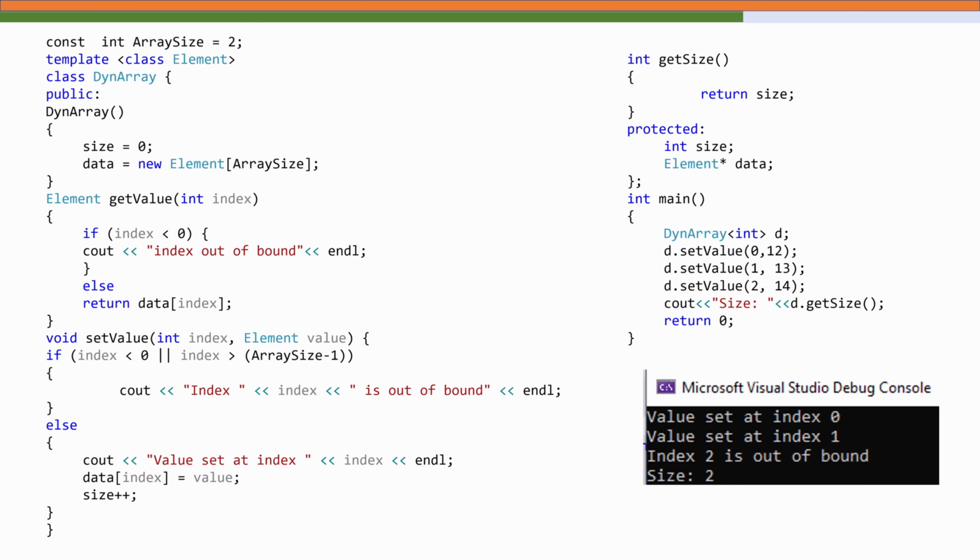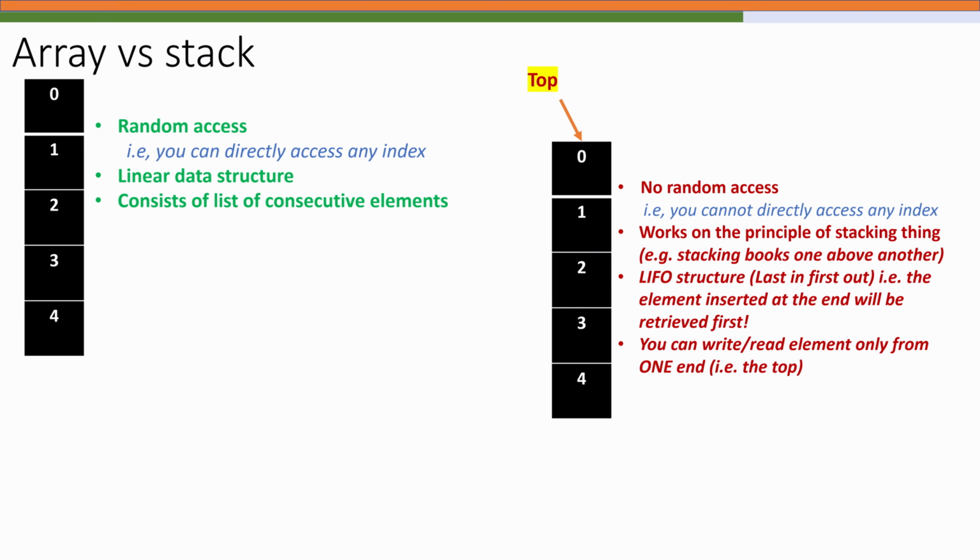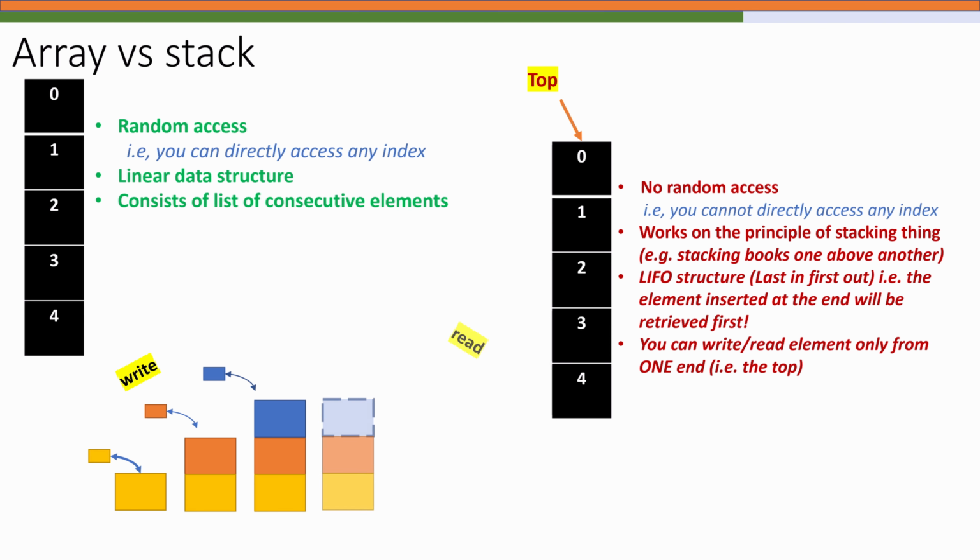Now arrays are a great way to store data, but sometimes we want a more structured way to manage data, where we insert and remove elements following specific rules. That's where the stack data structure comes in. A stack works just like a pile of books. You can only add or remove from the top. So the principle followed behind the stack is called LIFO, last in, first out.